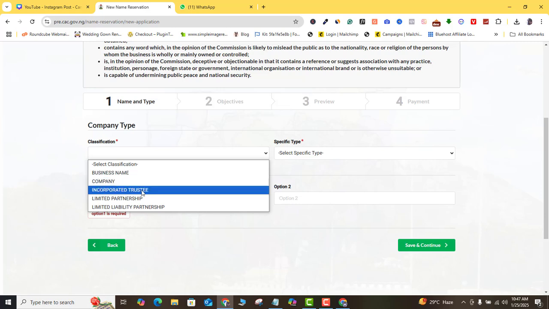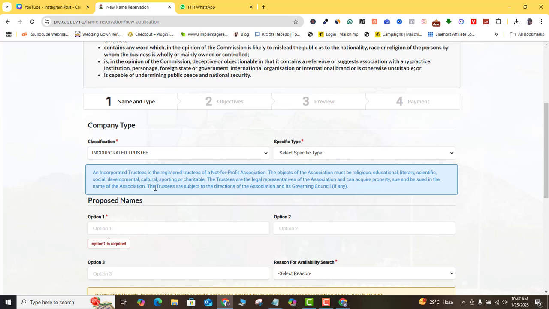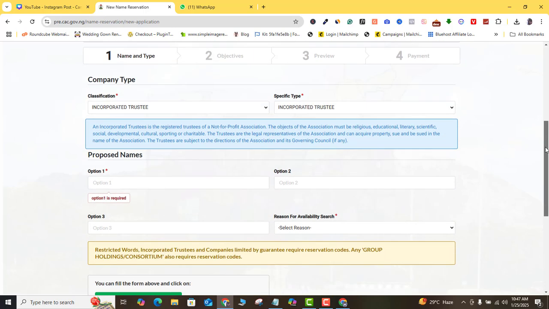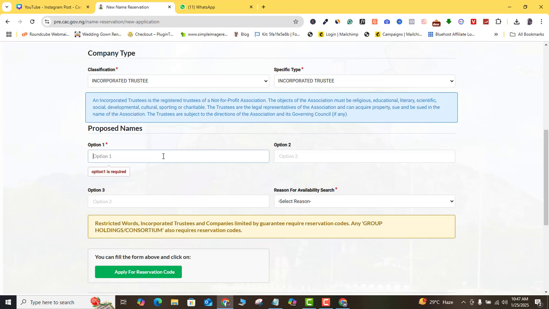incorporated trustees. You are not going to see NGO there. So don't be confused, it is also called incorporated trustees. You want to choose that, and then come in here to select specific type. You just want to click incorporated trustees, and here is where you want to fix your name.